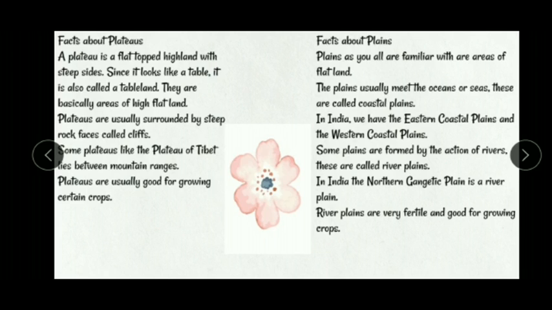Facts about plains. Plains, as you all are familiar with, are areas of flat land. Plains along the ocean or seas are called coastal plains. In India, we have the eastern coastal plains and the western coastal plains. Some plains are formed by the action of rivers. These are called river plains. In India, the northern Gangetic plain is a river plain. River plains are very fertile and good for growing crops.